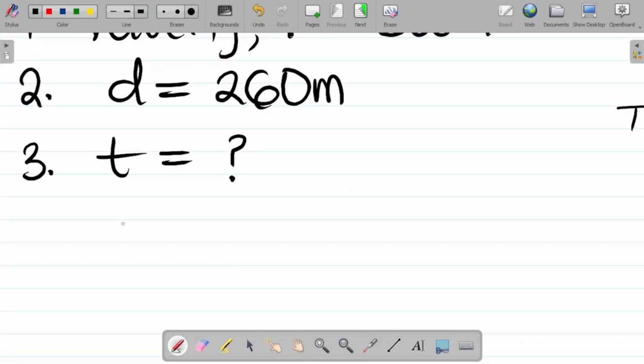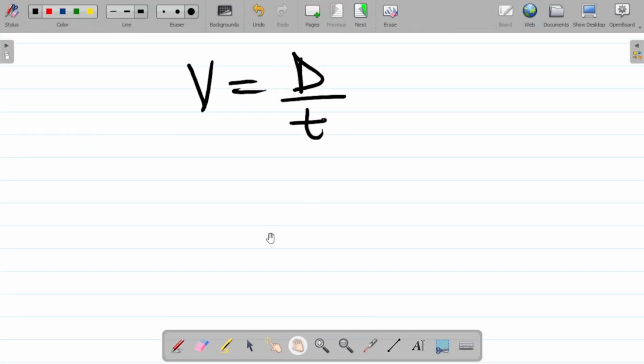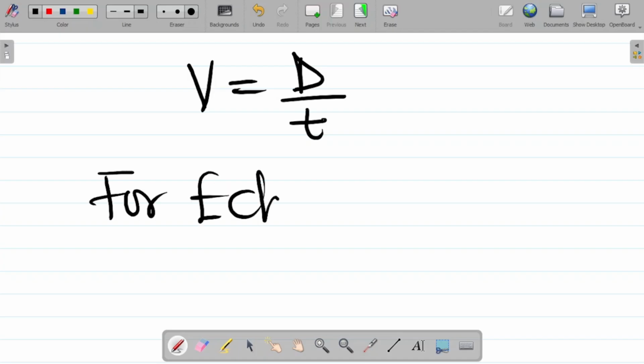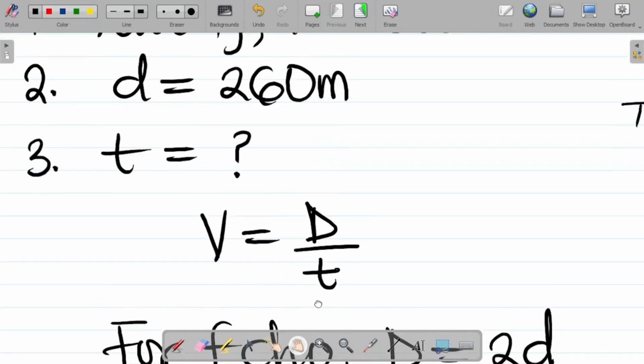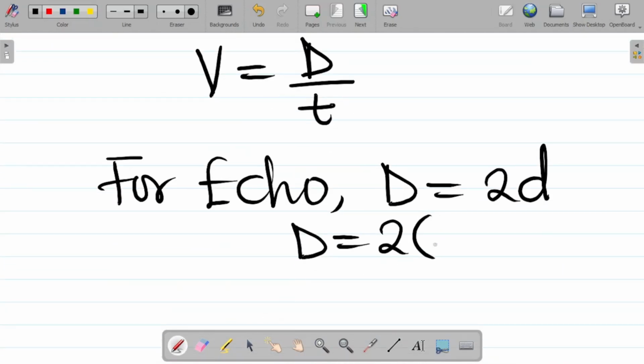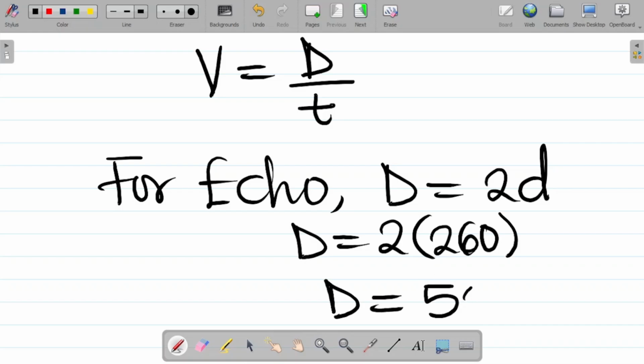Now we know that for echo, first of all, v is equal to distance or displacement over time. For echo, we said d is equal to 2 times the small d, and in this case d is equal to 2 times 260, which is 520 meters.